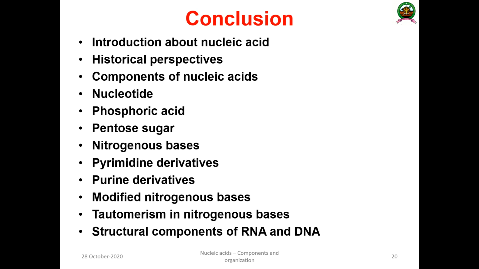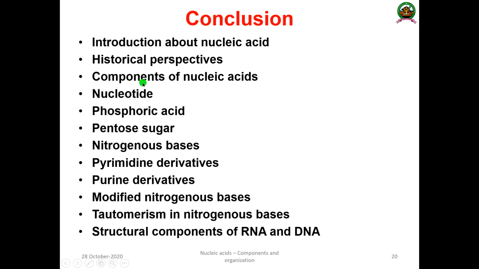So once again we can recollect the main concepts studied in this particular class. We have discussed the introduction to nucleic acids, the historical perspective, the contribution of various scientists, and the components of nucleic acids. Nucleic acids are polynucleotides that have nucleosides and phosphate groups. The nucleoside consists of a sugar and a nitrogenous base. There are 2 types of sugar, ribose and deoxyribose. Nitrogenous bases are of 2 types, purines and pyrimidines. Purines are of 2 types, adenine and guanine. Pyrimidines are of 3 types, thymine, uracil, and cytosine.